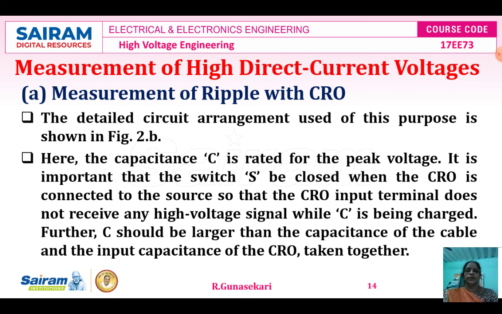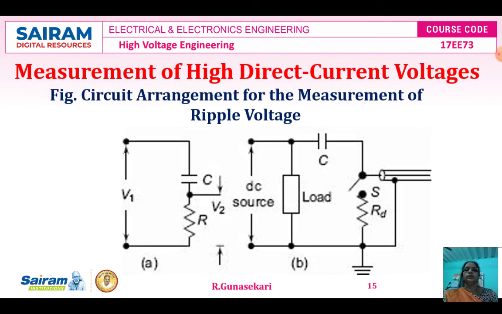Okay, so that is the important key point. Further, the capacitance C should be larger than the capacitance of the cable and the input capacitance of the CRO taken together. Okay. This is the circuit arrangement for the measurement of ripple voltage by using a CRO.